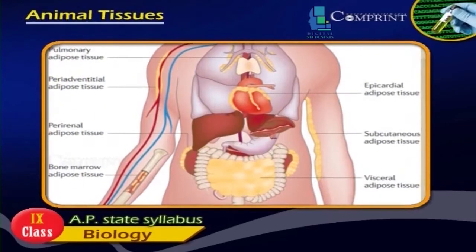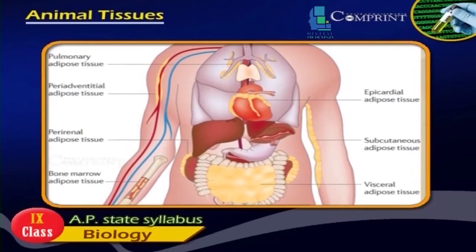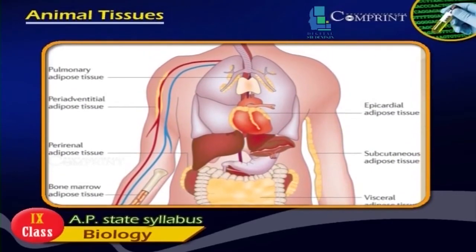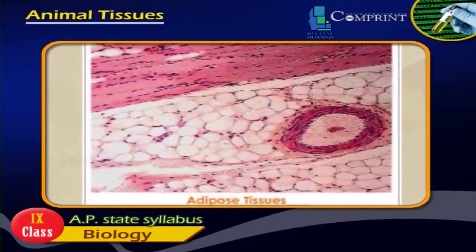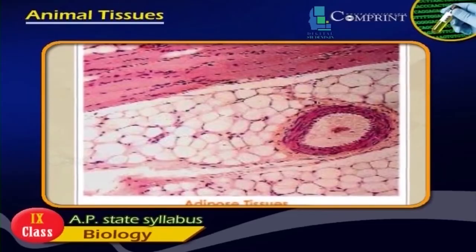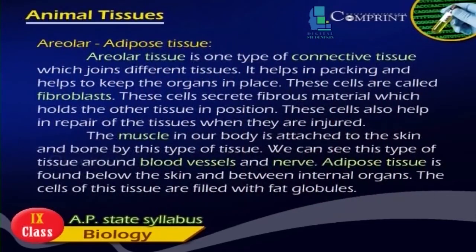The muscles in our body are attached to the skin and bone by this type of tissue. We can see this type of tissue around blood vessels and nerves. Adipose tissue is found below the skin and between internal organs. The cells of this tissue are filled with fat globules.